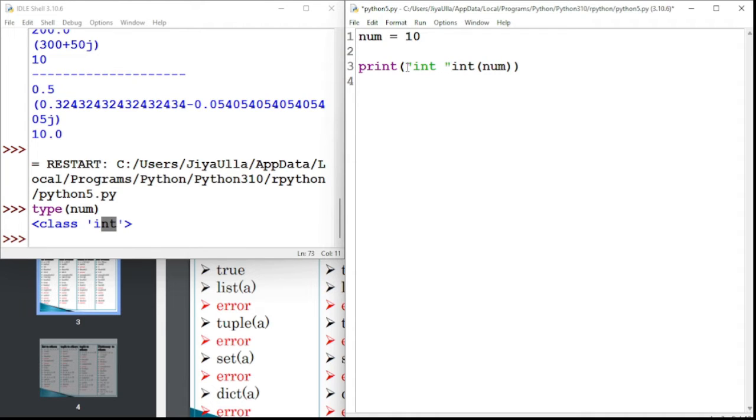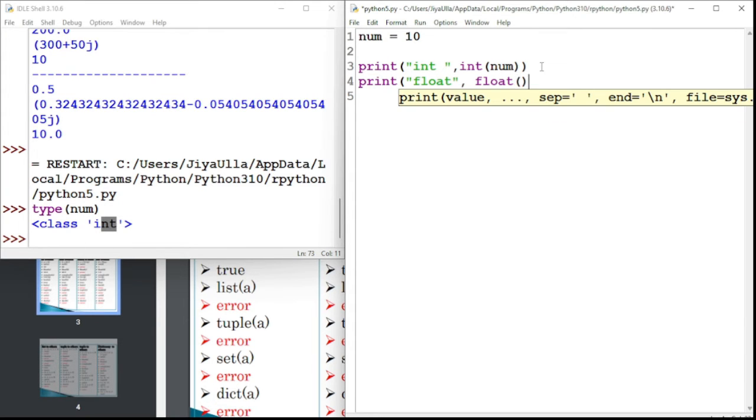This much only I will take. This is just the statement I have given. I have not covered this print statement, but as of now you can see. Now I will take here print, to float. That is float.